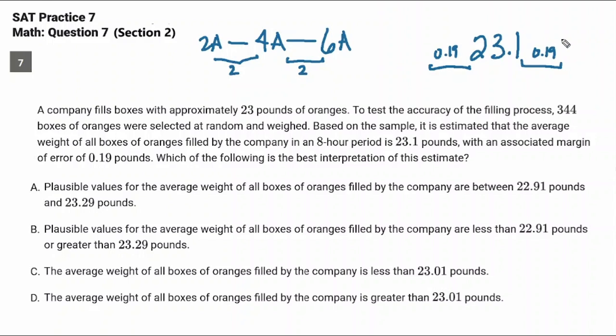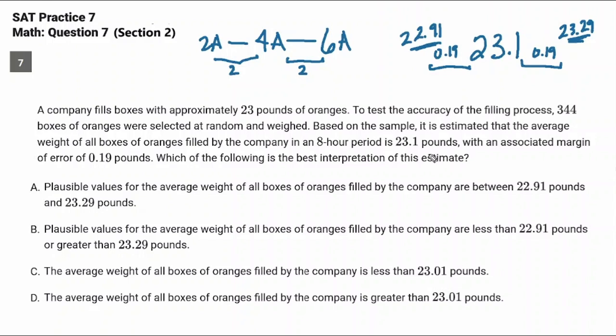So all you got to do is take 23.1 and add 0.19 to it, and then subtract 0.19 from it. So when you do that math, the subtraction one gets you 22.91, and the addition one gets you 23.29. So what's going on here? The margin of error means that we think we're going to be between 22.91 and 23.29.